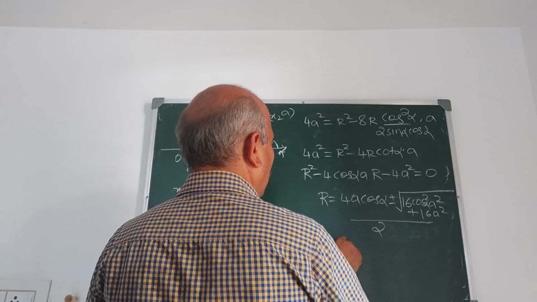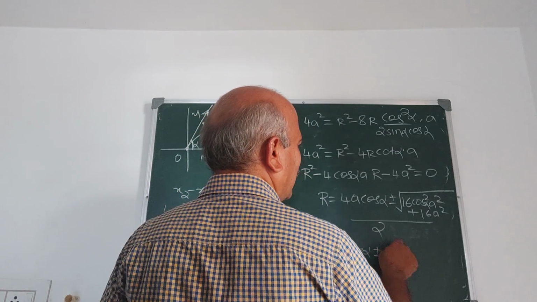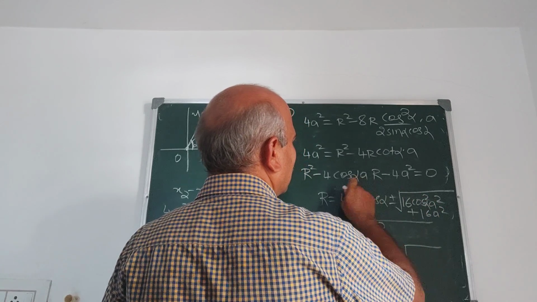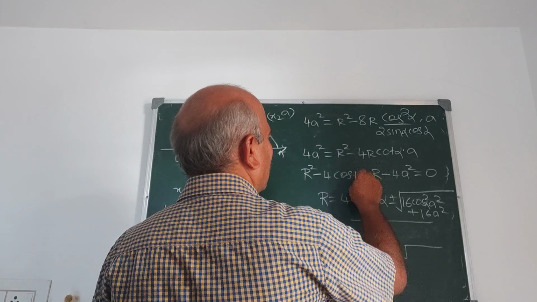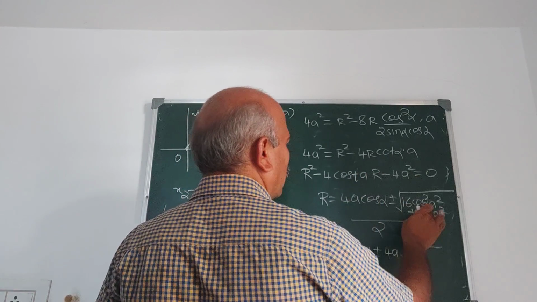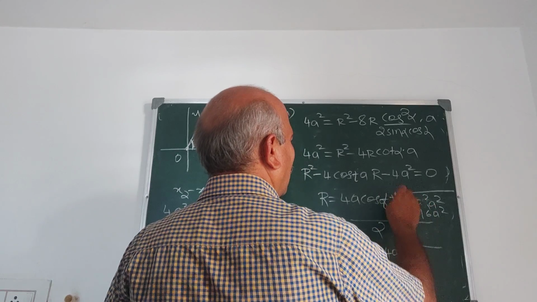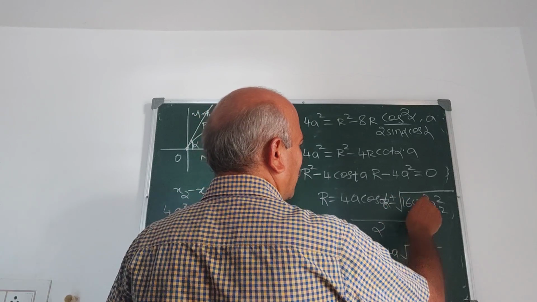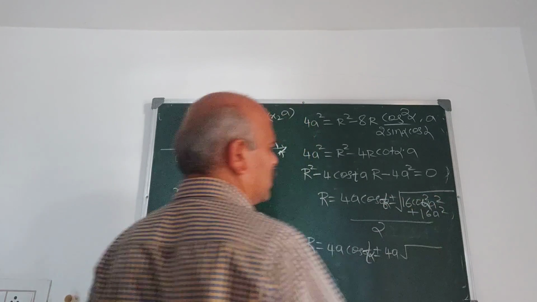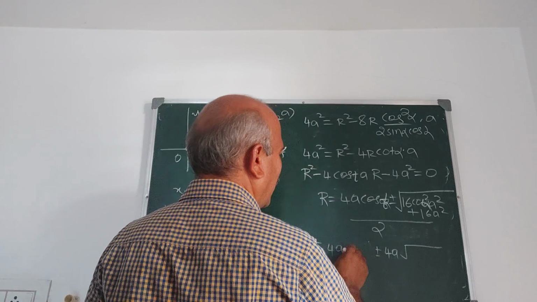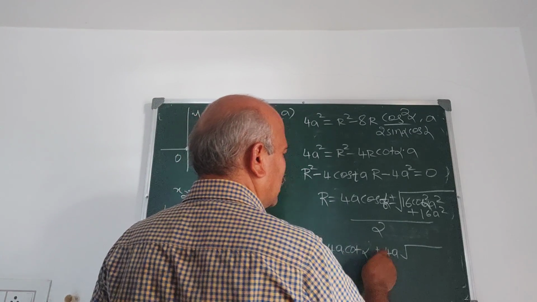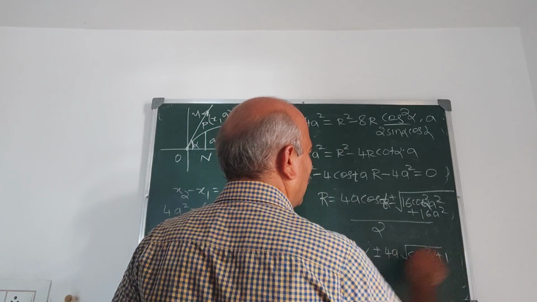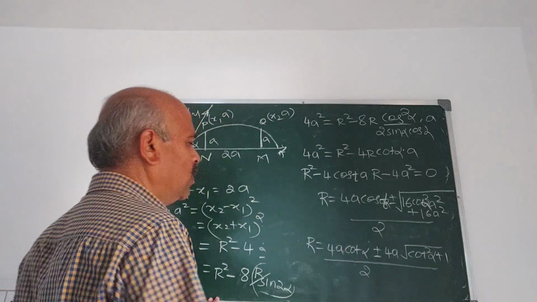So r is 4a cot alpha plus or minus 4a into square root of, sorry, not cos, cot alpha it is, cot square alpha plus 1, divided by 2. Correct?